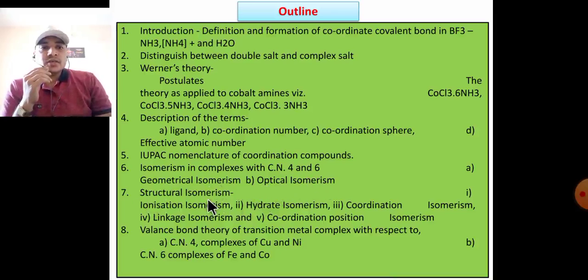The structural isomerism contains first ionization isomerism, second hydrate isomerism, third coordination isomerism, fourth linkage isomerism, and fifth coordination position isomerism. And the last point in this topic: valence bond theory of transition metal complexes with respect to coordination number 4 complexes like Cu and Ni, and coordination number 6 complexes of iron and cobalt.